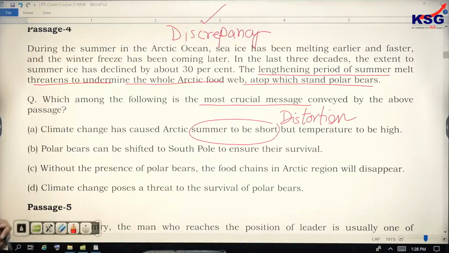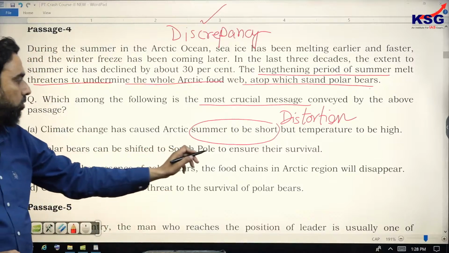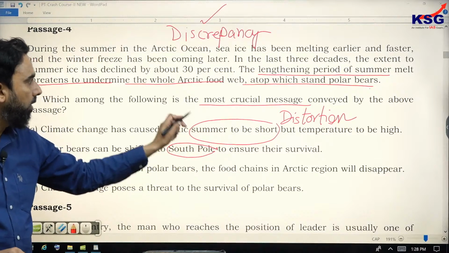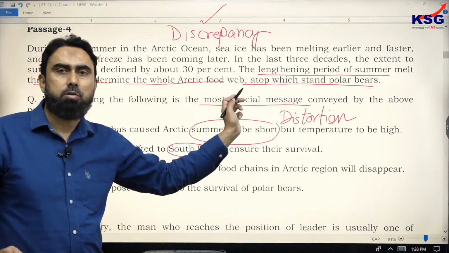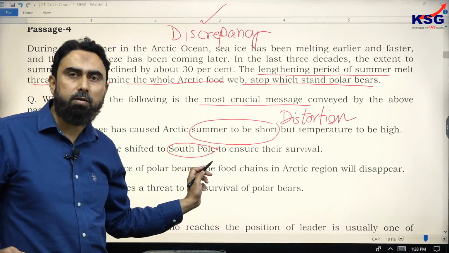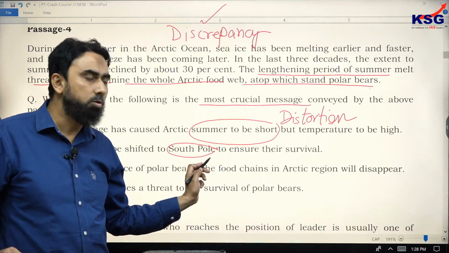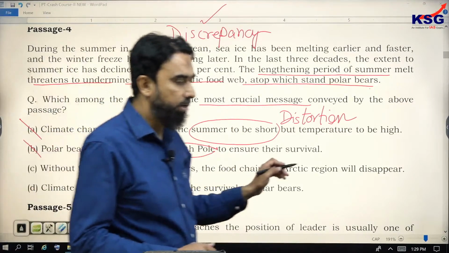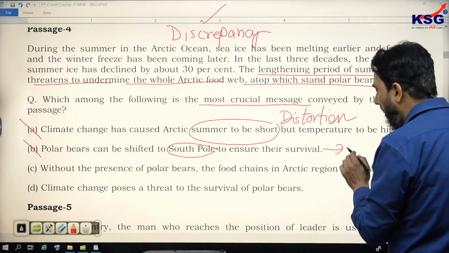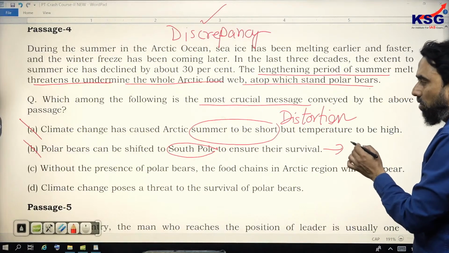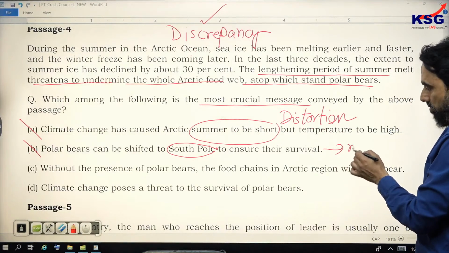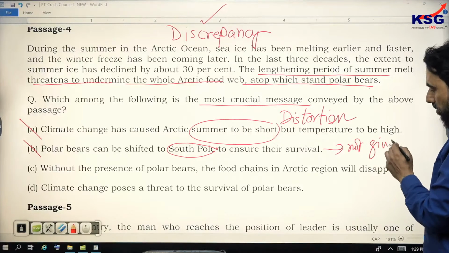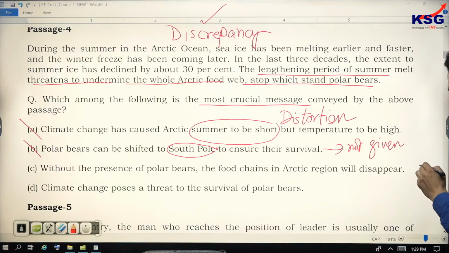So A is wrong. B: polar bears can be shifted to the South Pole to ensure their survival. It should be the author's message, but this is coming from outside. This is not the juice coming from the orange, but from outside. So the author has not said it. So B is out, right? You can say here that it's not a distortion of the given data, but rather it is not given in the passage. How can it be the message of the author?